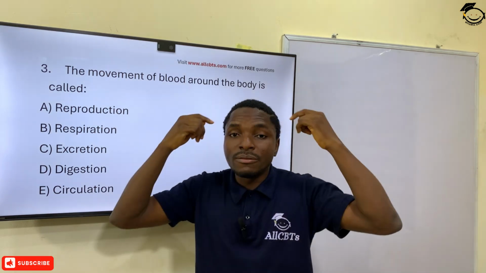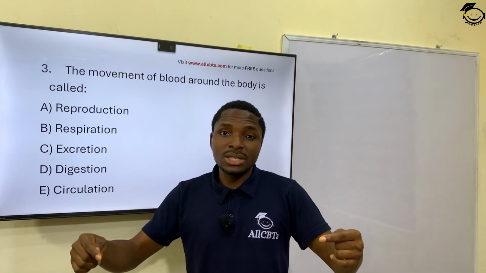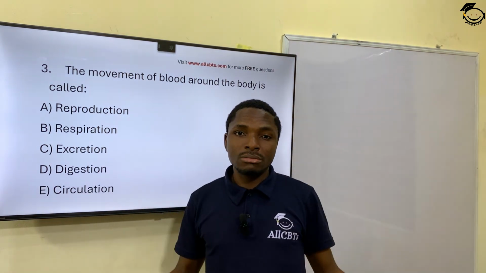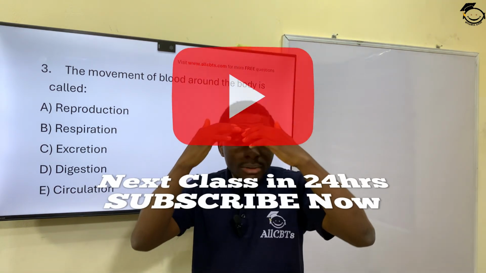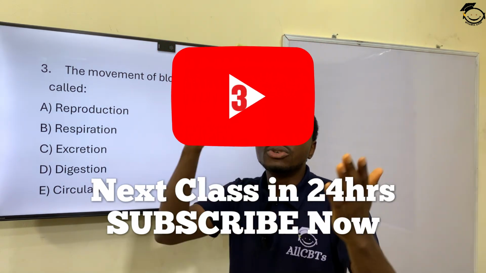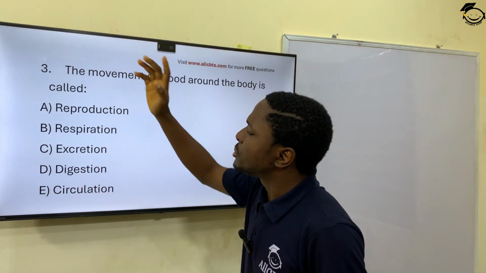Question 3. The movement of blood around the body is called what? Now, the movement of blood from one part of the body to the other. Remember that blood is a vessel system. Blood carries materials, including oxygen and carbon dioxide, from one part of the body to the other. Blood is in every part of the body, so it's a transport system. In fact, the body's most effective transport system. So the movement of blood around the body is called what?